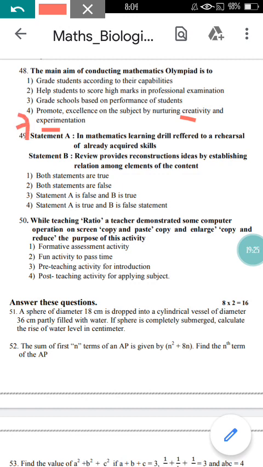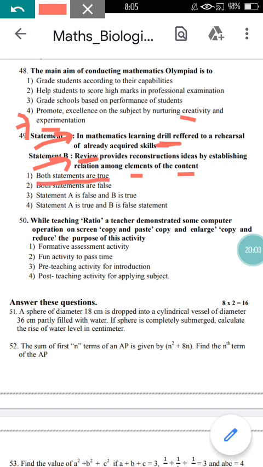Now come to question number 49 here. They have given 2 statements, and you can read statement number 1. In mathematics learning, drill refers to the rehearsal of already acquired skills, right? Drill is nothing but just revising the terms and rehearsing the things you have acquired already, right? And review is nothing but making the meaning of that element and the content. If you read both statements, you can find both statements are correct. So option 1 here is the correct option.